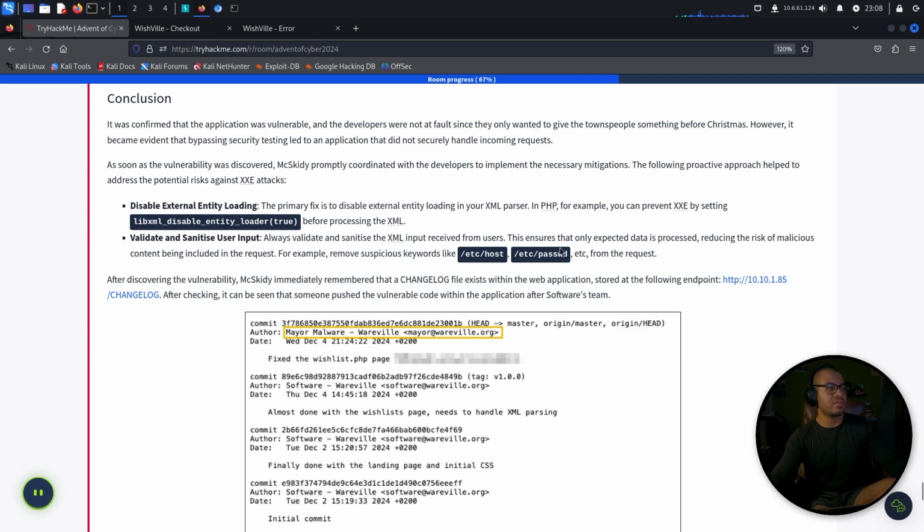Disable external entity loading. The primary fix is to disable external entity loading in your XML parser. In PHP, for example, you can prevent XXE by setting libxml_disable_entity_loader to true before processing the XML. And then validate and sanitize user input. Always validate and sanitize the XML input received from users. This ensures that only expected data is processed, reducing the risk of malicious content being included in the request. For example, remove suspicious keywords like /etc/hosts, /etc/passwd, etc.